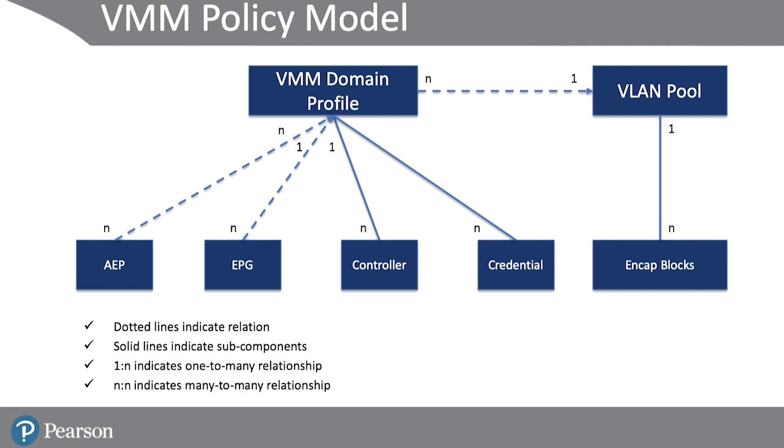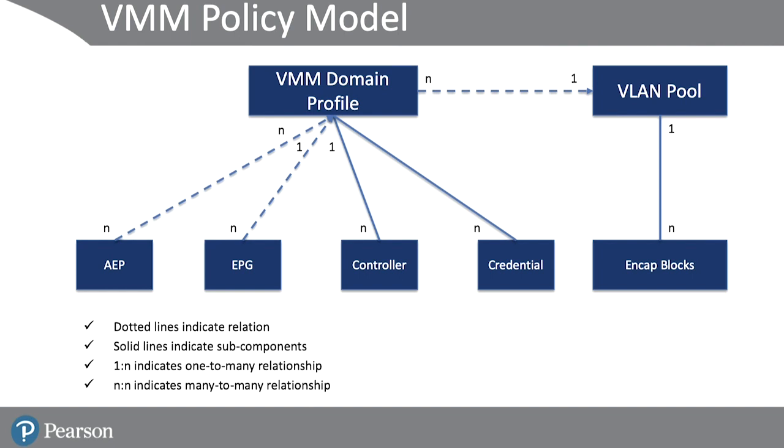The EPG association can also be done with the VMM policy model. EPG association allows endpoint groups to regulate connectivity and visibility among the endpoints within the scope of the VMM domain policy. The VMM domain EPGs behave in a way that the APIC pushes these EPGs as port groups into the VM controller, and an EPG can span multiple VMM domains, and a VMM domain can contain multiple EPGs.